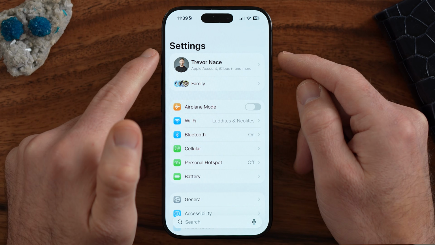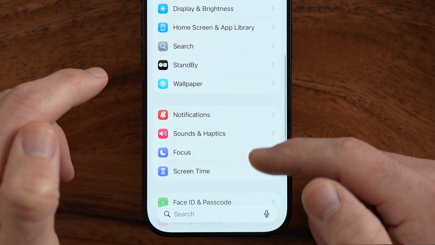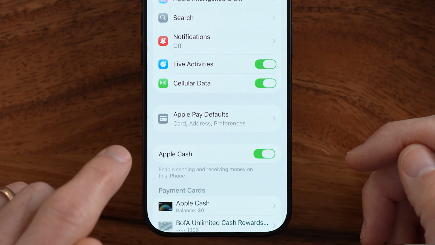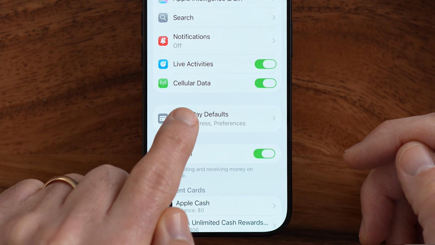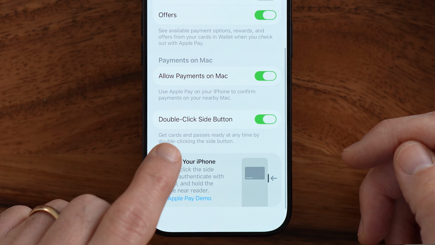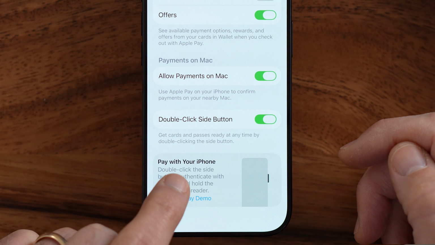You can choose to turn that on or off, again, in the settings. So go back to the very beginning of your settings and let's scroll down until you find the Wallet and Apple Pay option. From here, you can see Apple Pay defaults. Let's tap on that. And then if I scroll down a little bit, it says double click side button. Get cards and passes ready by double clicking that side button.